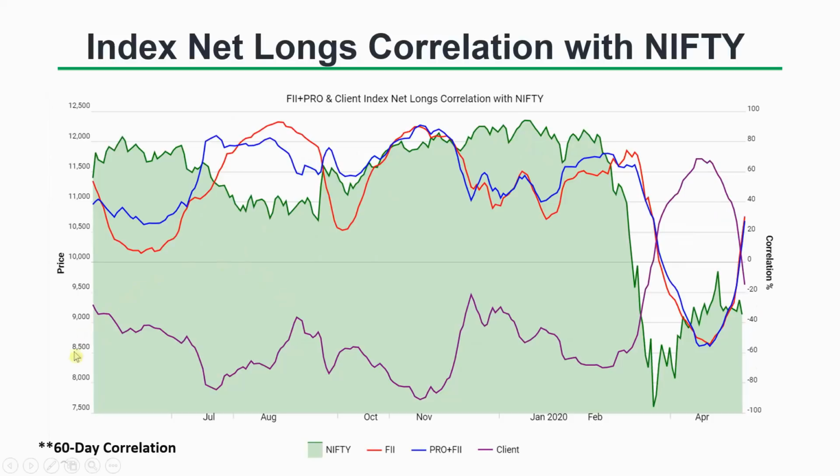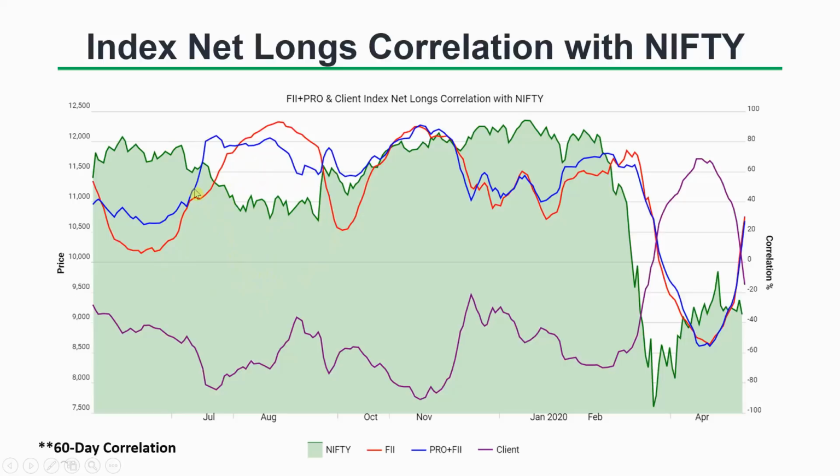So what we do is look at the 60-day correlation. This is calendar days. So we take 60 days' worth of net longs data of all the 3 participants, and then we plot it against the Nifty chart, and then we decipher the 60-day correlation. So what you are seeing here is not the net longs, but the net longs correlation with the Nifty.